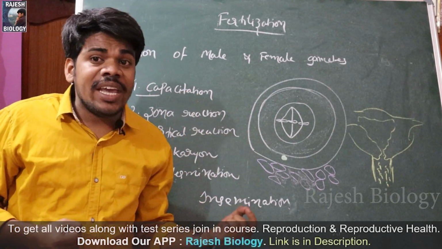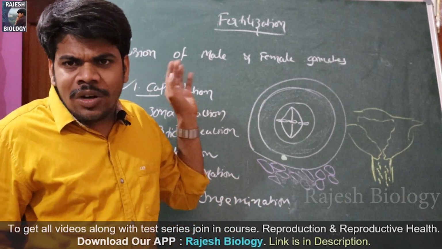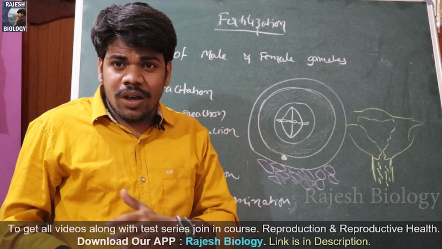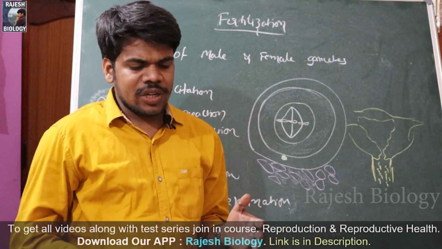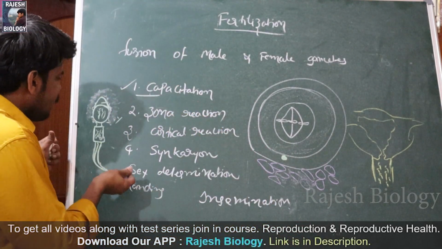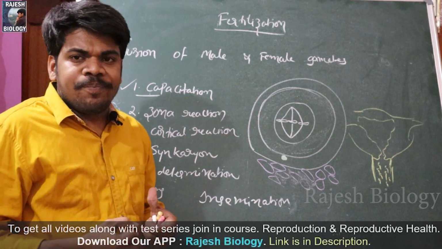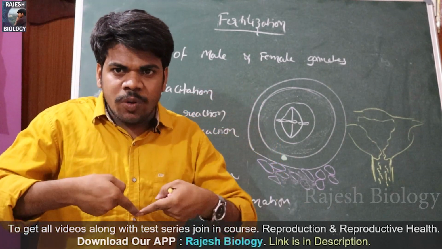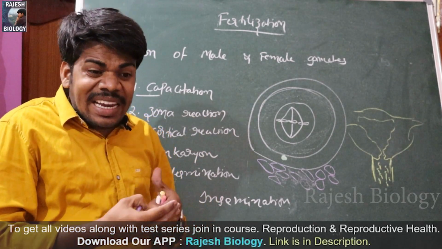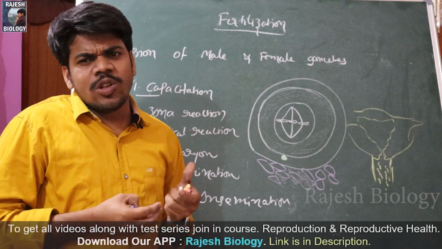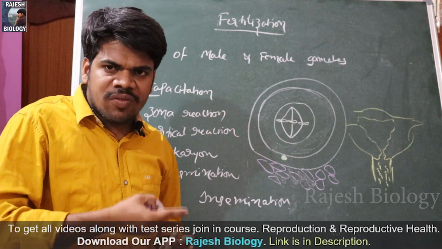This biochemical change to the sperm cell is called capacitation. Capacitation means not only the head bath, not only the removal of the cholesterol. So many chemical reactions take place. Calcium ions enter into the sperm cell, and once they enter, it becomes more active. The speed of motility increases more and more. So many chemical changes take place: entry of calcium, removal of cholesterol, removal of glycoproteins.